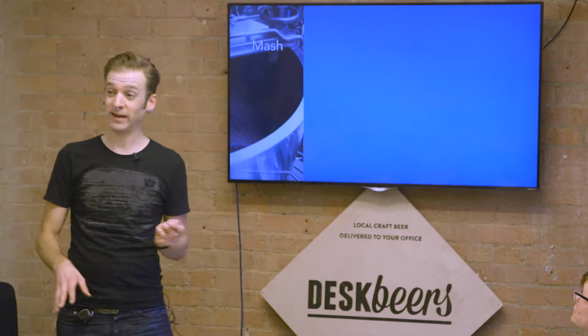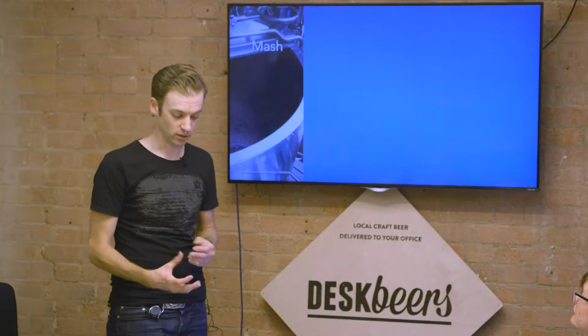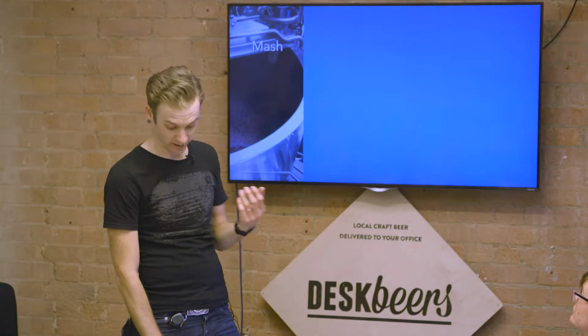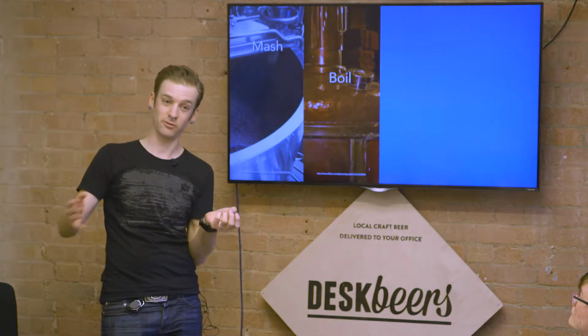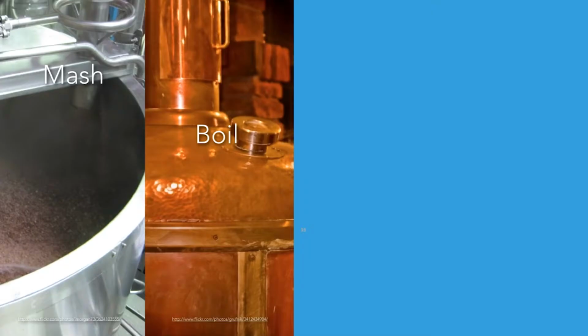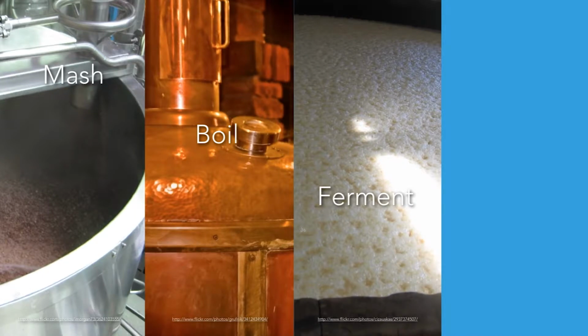You mash. Now mashing is making like a sort of porridge, a loose porridge. And then you drain the liquid off. You take that liquid and you boil it. And when you boil it, that's when you add the hops, the other things, or some of the hops. And then you ferment things. You dump the yeast in, makes a nice bubbly, exciting thing.